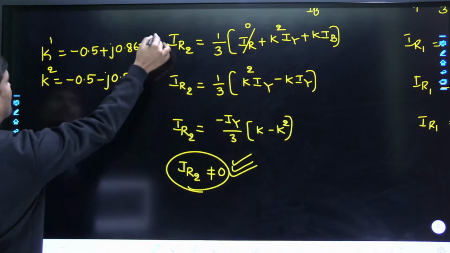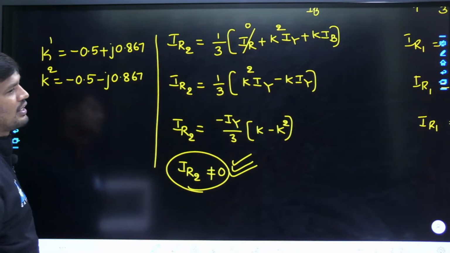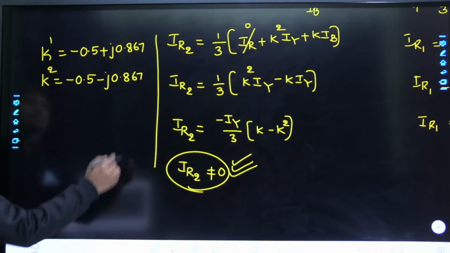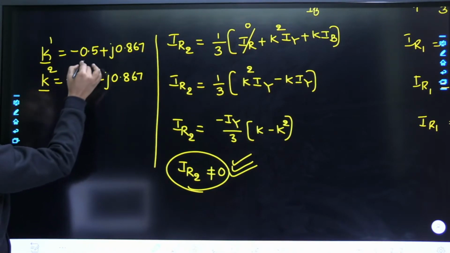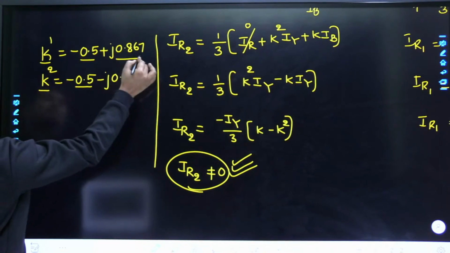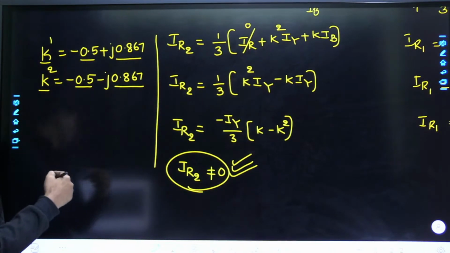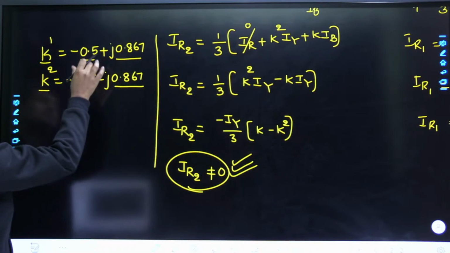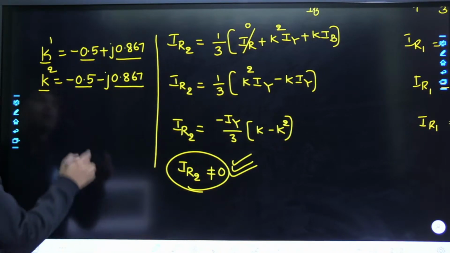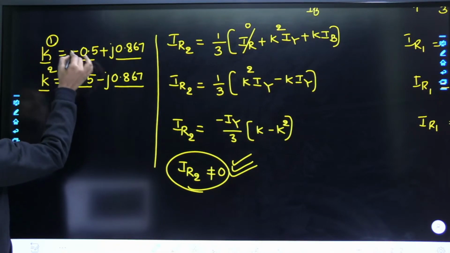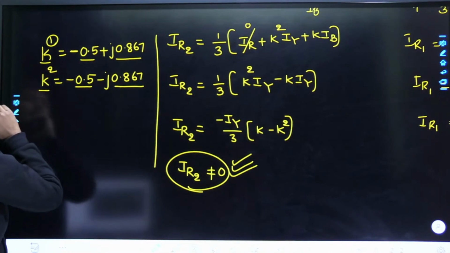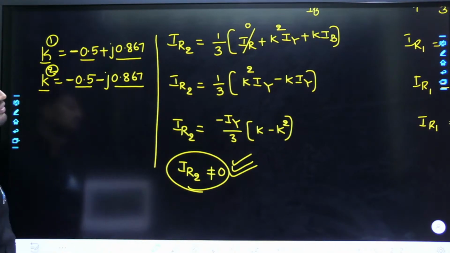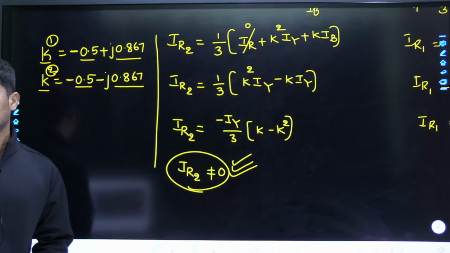I said there how to remember. This question is commonly asked in central government or state government or IAS objective exams. Dear friends, how to remember this? K and K square both have the same real part and the same imaginary part. What is the real part? 0.5. What is the imaginary part? 0.867. That means K and K square both have the same real part and same imaginary part. K is power 1, therefore only one negative sign in the K value, and K square is power 2, therefore both are negative signs. In this way I have given the shortcut already, but nobody replied with the answer right now.